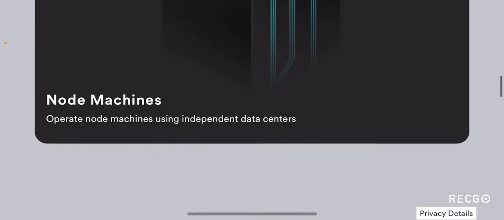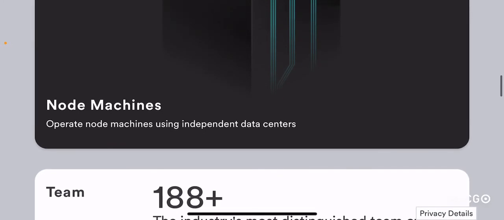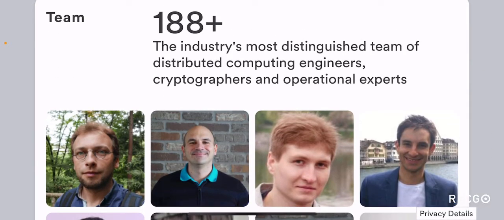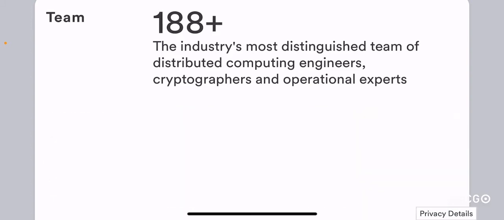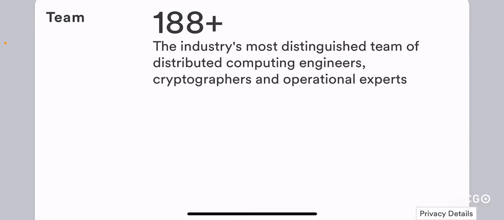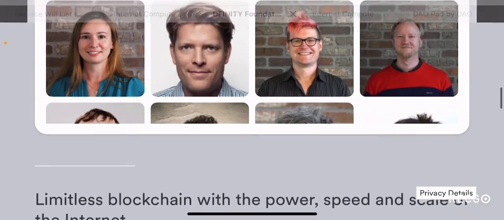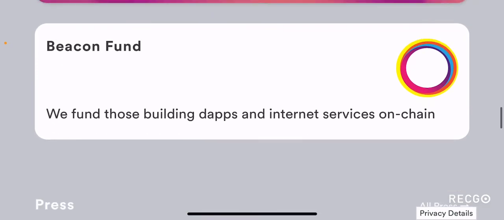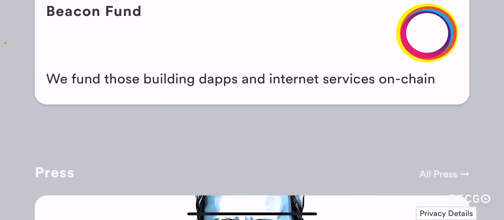So again, they have node machines which act as independent data centers for people who want to run nodes. They have a team of 188 plus individuals who basically have a lot of experience in computing engineering, as well as cryptography, as well as operational expertise, right? So that's very cool, and you can access some of their profiles here on their website. Limitless blockchain with the power, speed, and scale of the internet, and they also have career opportunities. Beacon Fund, we fund those building dApps and internet services on chain.